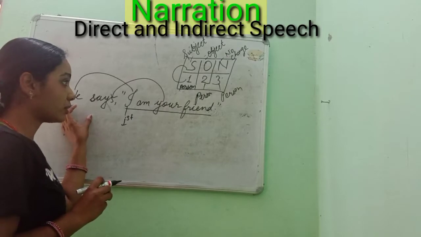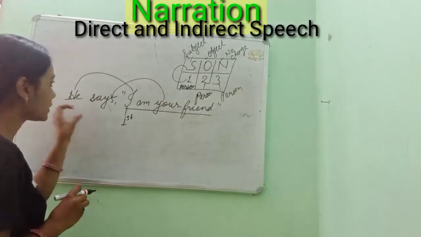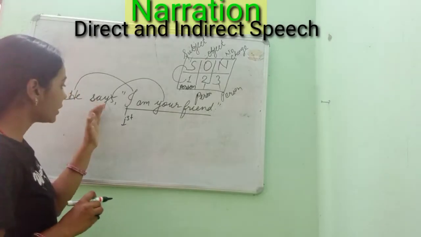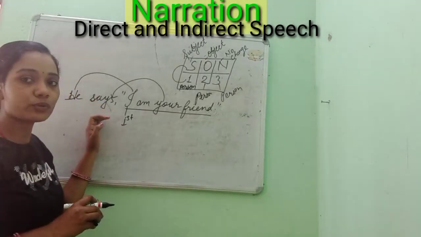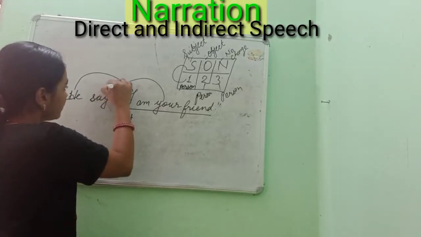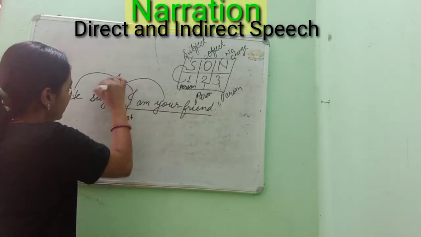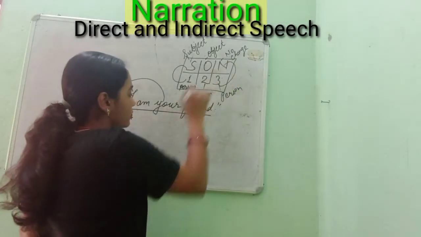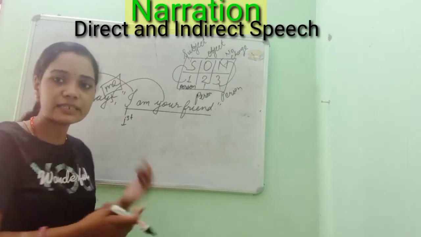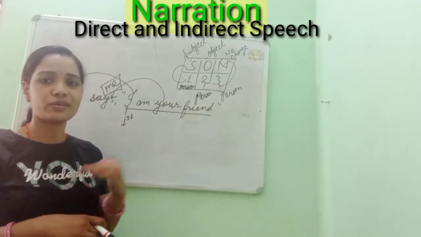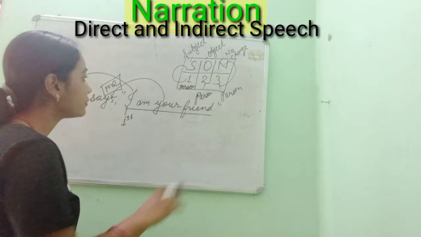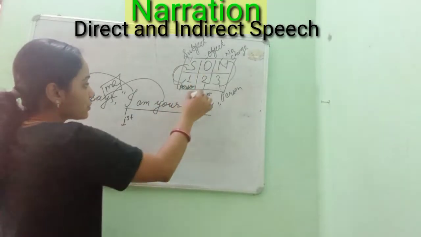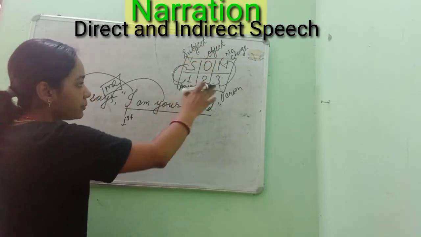Subject, object, and no change, whatever you are saying here will be taken from here. Here you cannot see any object, so whenever you don't have any object you will have a hidden me. Hidden me over there. And the third person will not be changed. When there is a third person, like he, she, it, or anyone's name, then it will not be changed. So the first person will change according to the subject, the second person will change according to the object, and the third person will not be changed.